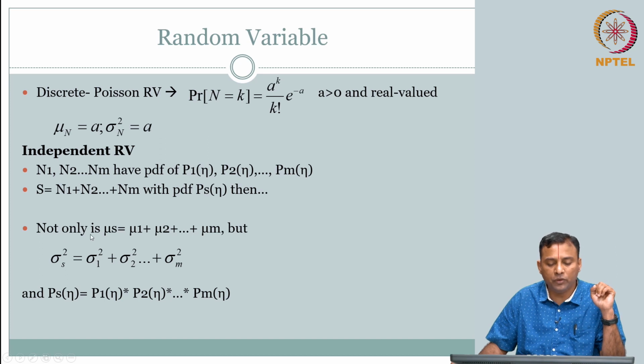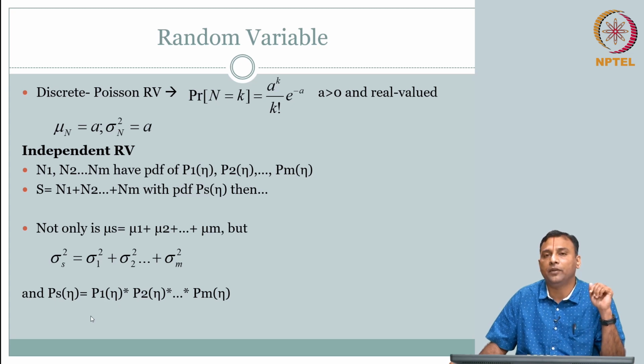So, if you have this, then the mean of the signal is the sum of all, and your sigma S square, which is your variance, is the sum of all. So, this is the advantage of independent random variables. We can simply do this. If you have a sum of independent random variables, the mean just adds up, and the variance just adds up. Okay. And then this is your convolution operator, if you recall. Okay. So, this is something that you need to